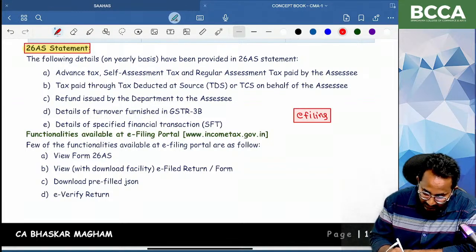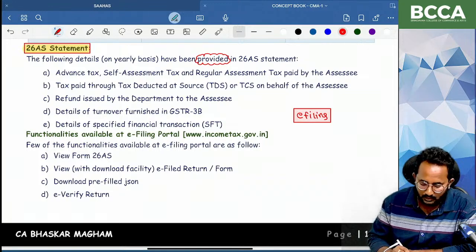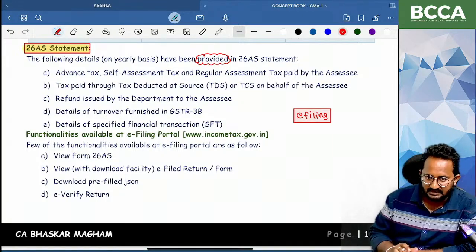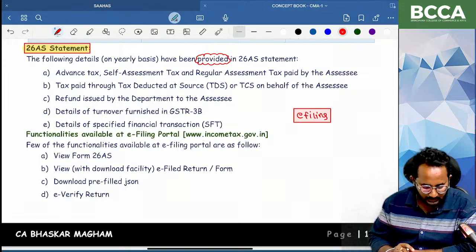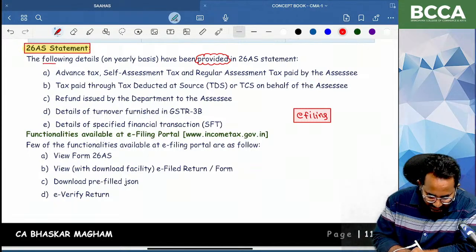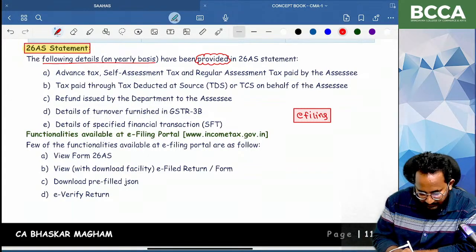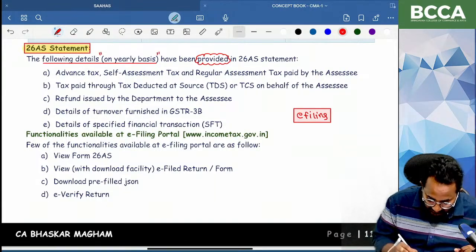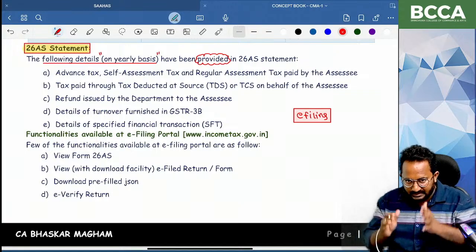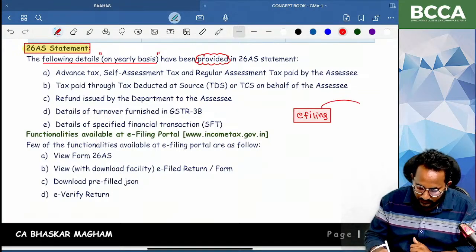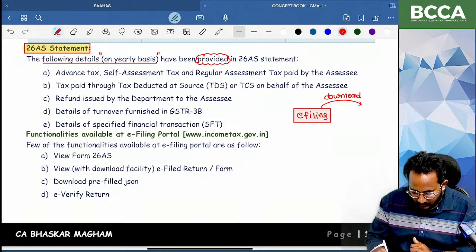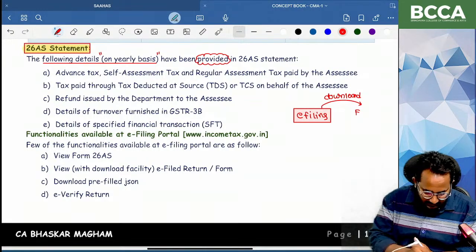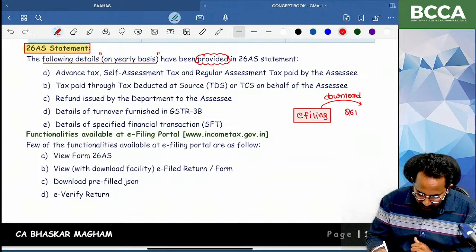So what details can be provided in this 26AS statement? If possible, I will download the 26AS statement related to one person. Just check it out. You can get the following details on a yearly basis. If you download the 26AS of any person from the e-filing website, that is the form number, 26AS. In 26AS, what are the things you can get?